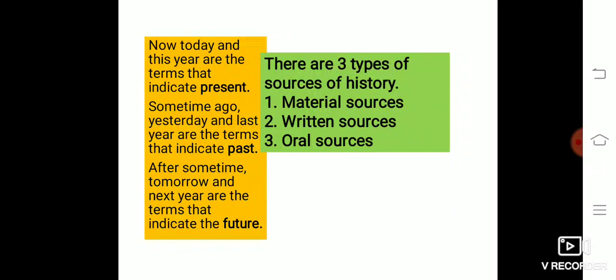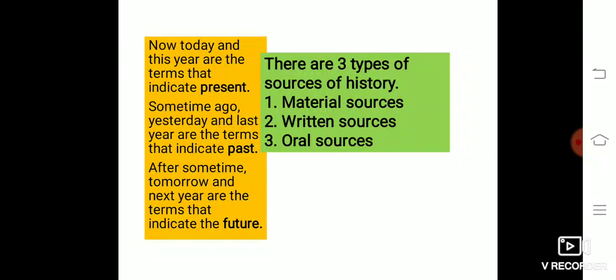Now, today, and this year are the terms that indicate the present. Now I am teaching, today I am teaching, this year I am your class teacher. All these are examples that indicate the present. Some time ago, yesterday, and last year are terms that indicate the past.